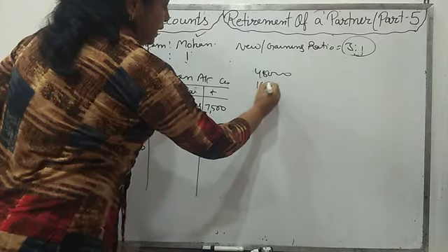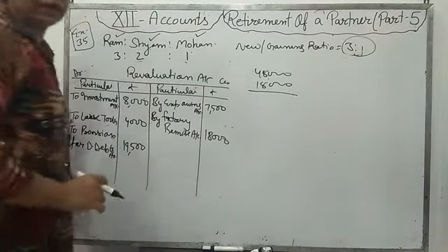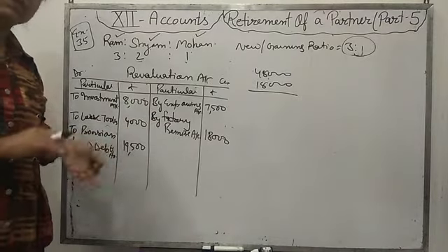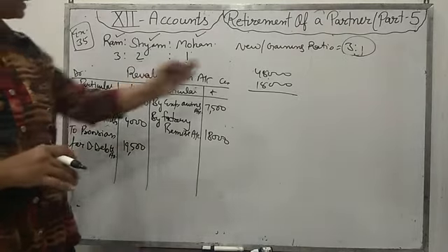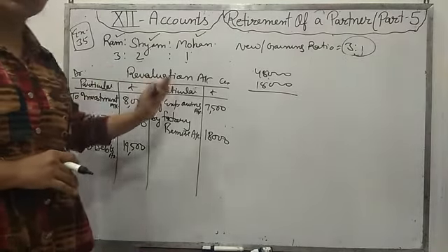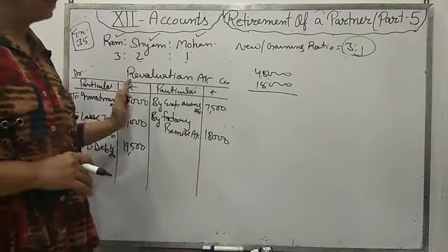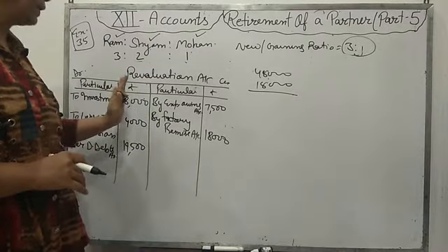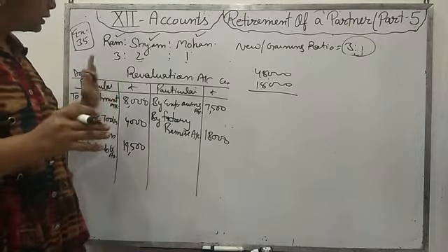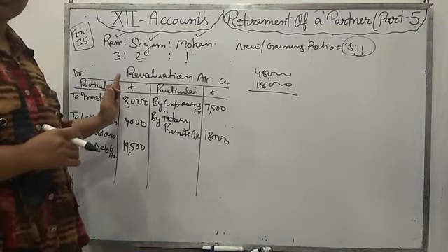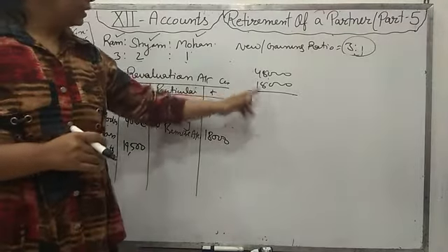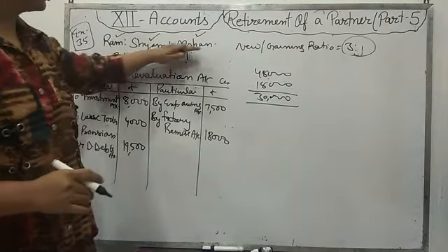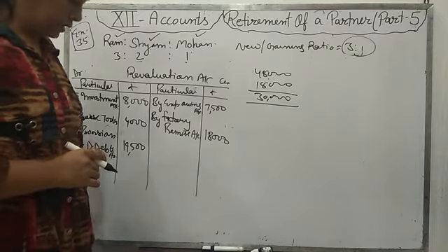रिजर्व इज गिवन, 18,000 हमें क्लेम में रखना है. So there will be no use in the revaluation account. If reserve is not given in the question, then we will take the claim from revaluation account. But reserve is given, then we will not write the claim in revaluation account. अगर claim reserve से ज़्यादा हो, then also we will write that how much claim is more than reserve, then that amount we will take from the revaluation account. Understand? So that 30,000 reserve we will distribute to the partner in their old profit sharing ratio by the partner's capital account.